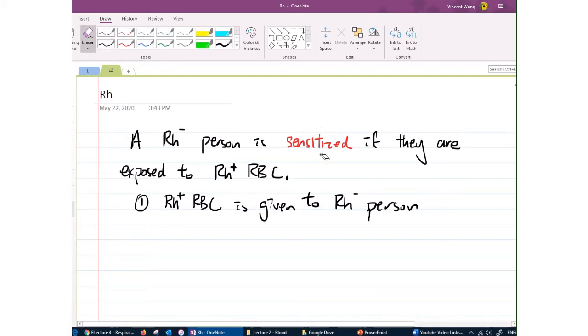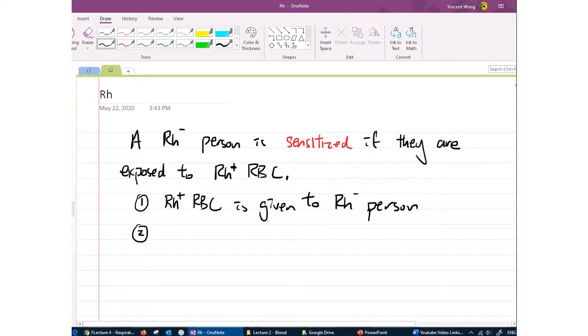Once you've become sensitized, you will start to make the antibodies against the Rh. So the second time they try to give you Rh positive blood, you will reject it. You will undergo cross reaction, agglutination, and hemolysis, and the blood will no longer be compatible. So that's one example of how a person can become sensitized.